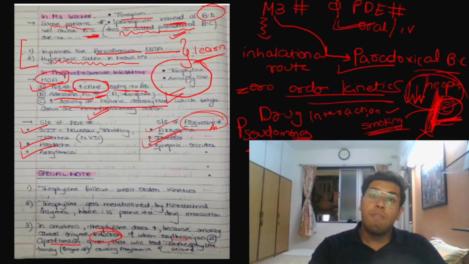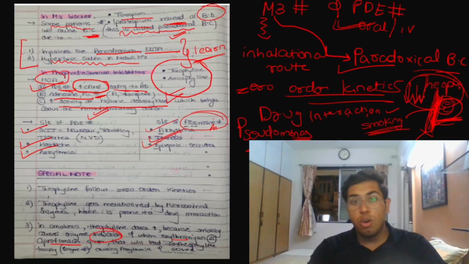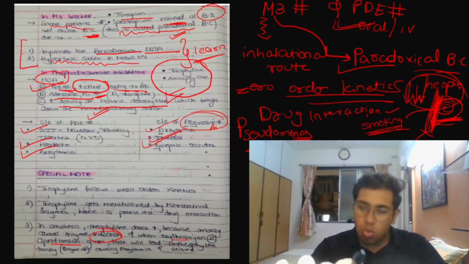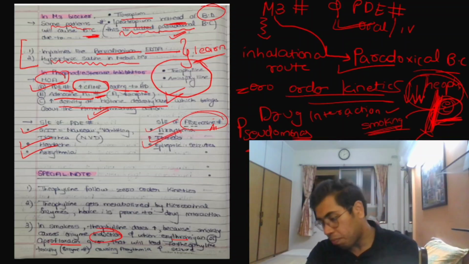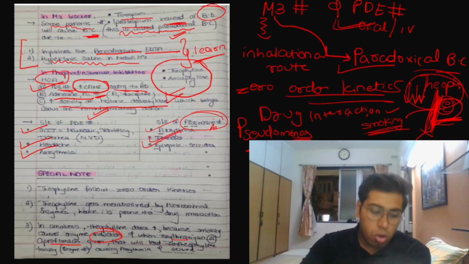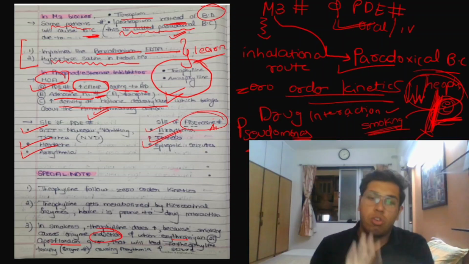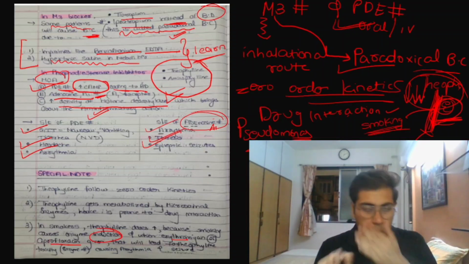So that leads to theophylline toxicity. But theophylline deficiency is caused by smoking. Why? Because they're enzyme inducers. Understood? This is a general pharma concept. Yes. So we will first revise this section and then we will revise the whole of the thing.